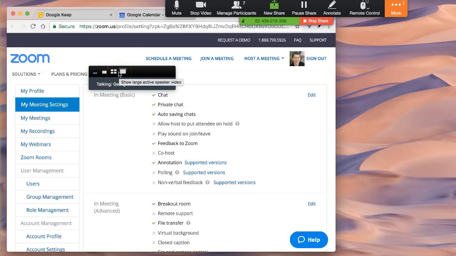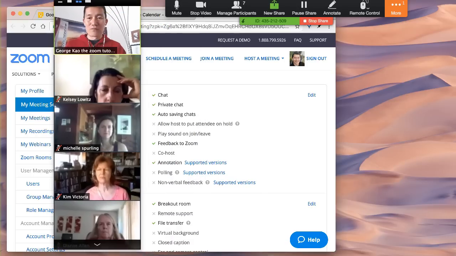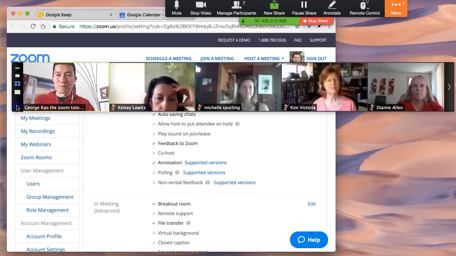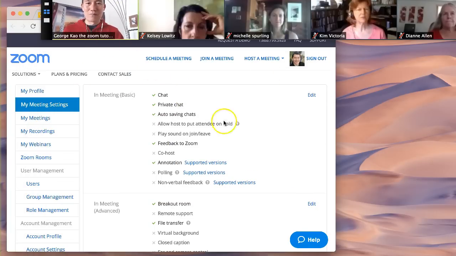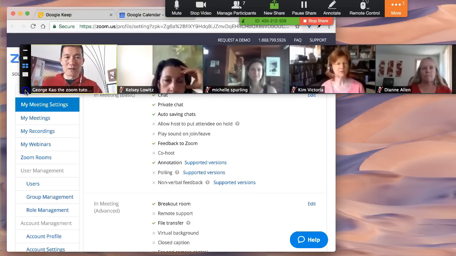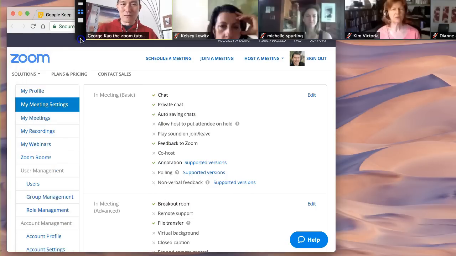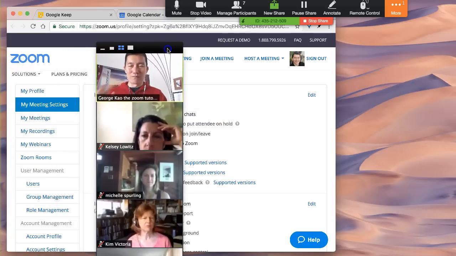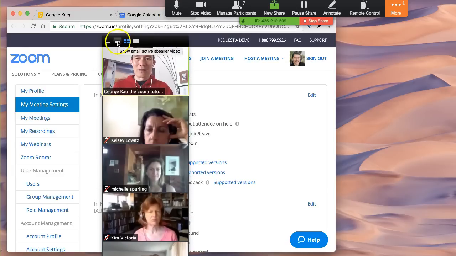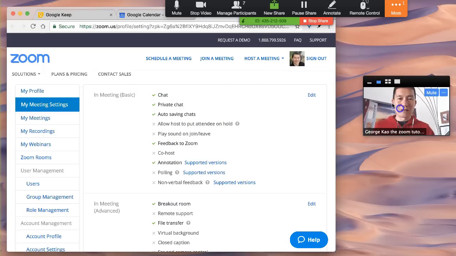This is controlled by each Zoom participant. So Kelsey, Kim, they're all able to control whether they see everybody else. And by the way, if there's more than a few people, my video screen is not big enough to show this. But you see, there's an arrow next to Diane. If you click that arrow, it'll show more of the people's video. Sorry, I can't make this YouTube video perfect, but the viewers are able to change what they see so that they can move this around more easily and not let it distract.